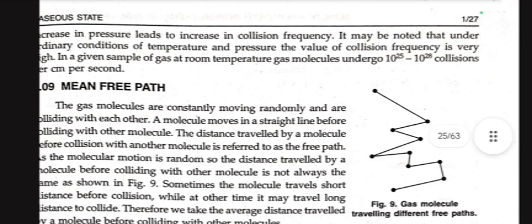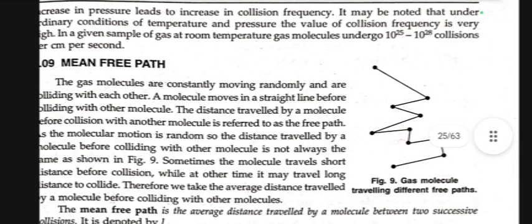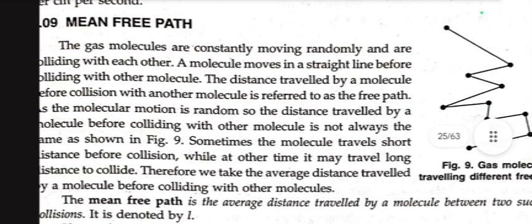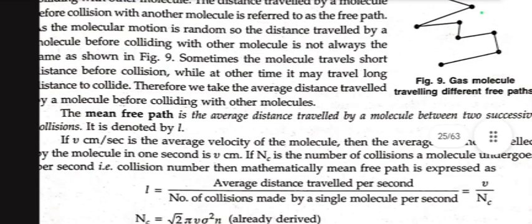Now we move towards mean free path. The gas molecules are constantly moving randomly and are colliding with each other. A molecule moves in a straight line before colliding with another molecule. The distance traveled by a molecule before collision with another molecule is referred to as the free path. As molecular motion is random, the distance traveled before colliding with another molecule is not always the same. Sometimes the molecule travels a short distance before collision, while at other times it may travel a long distance to collide. Therefore, we take the average distance traveled by a molecule before colliding with another molecule.